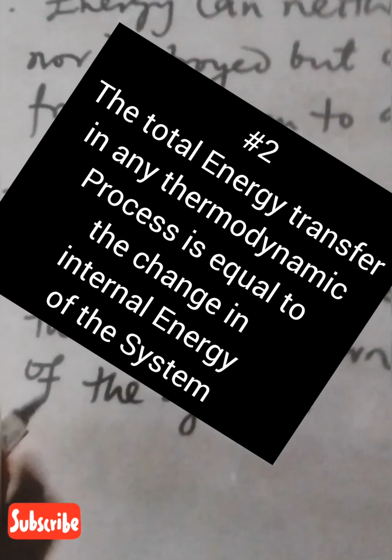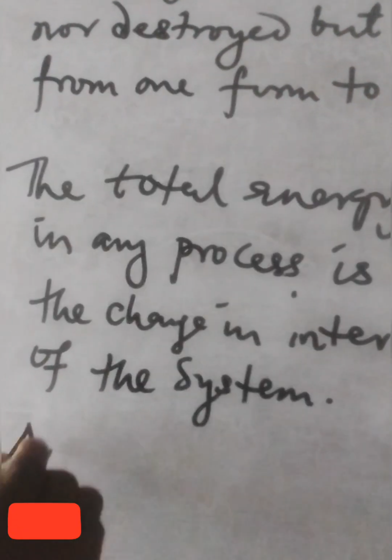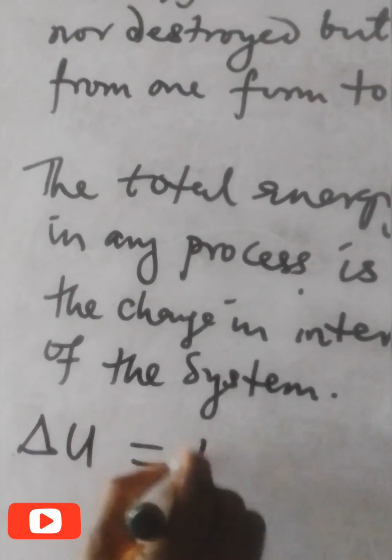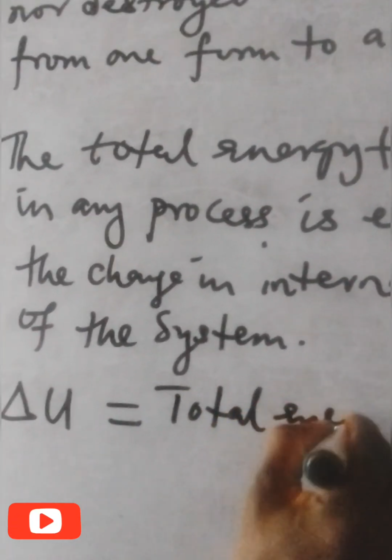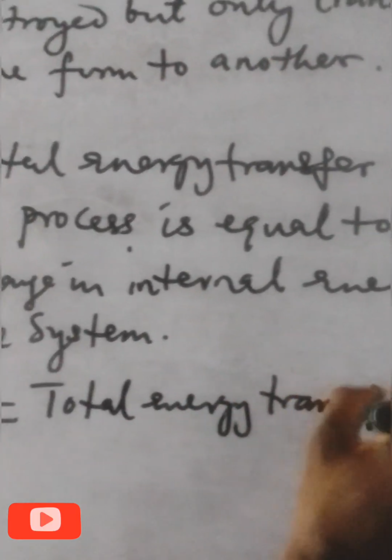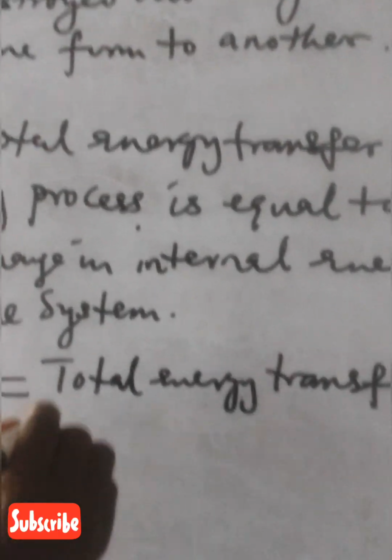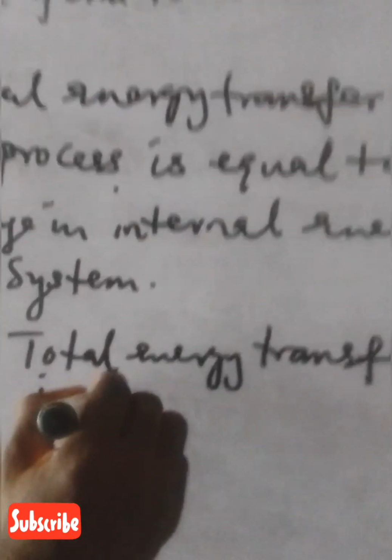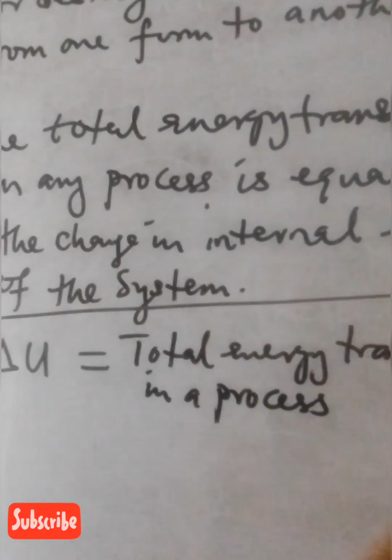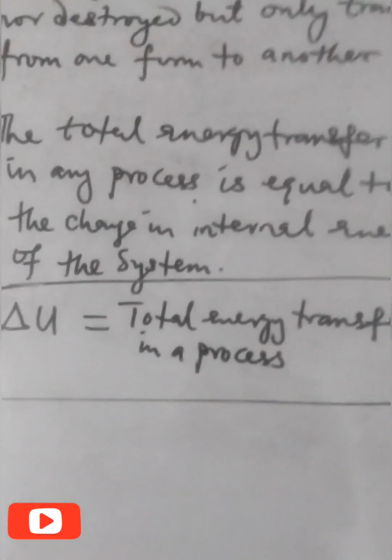Mathematically, you can say that the change in internal energy is equal to total energy transfer in a process. That is another way you can state the law of thermodynamics.